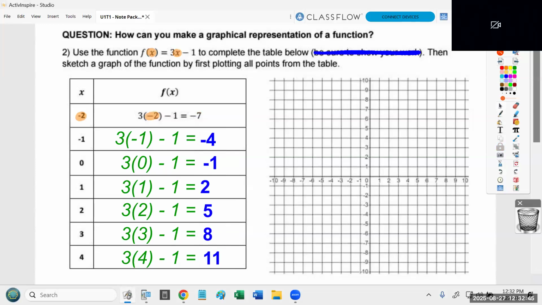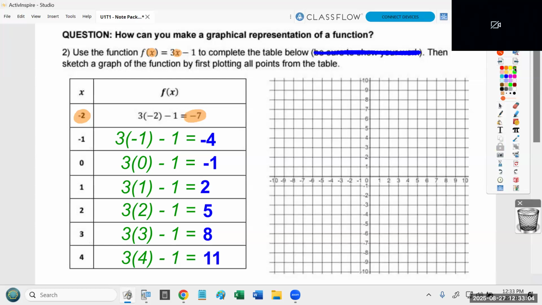And now I'm going to use these points to create a graph. Let me get rid of these. So the first point is -2, and when we plug in -2, we end up with -7. So that's the first point I want to graph, -2, -7.